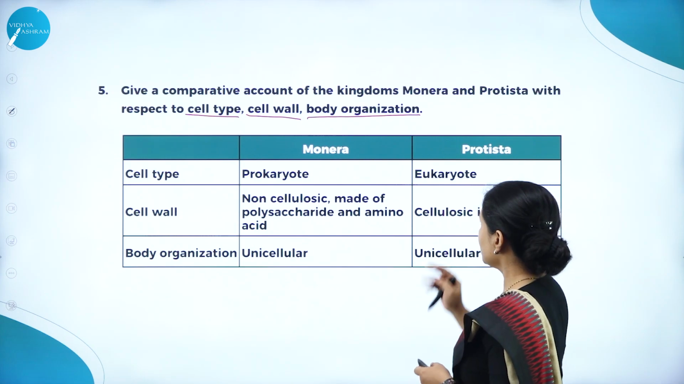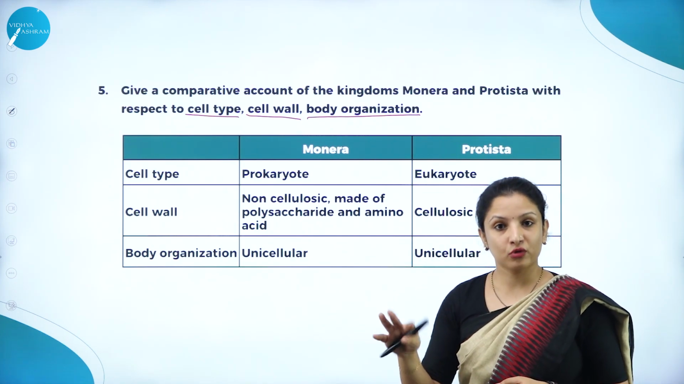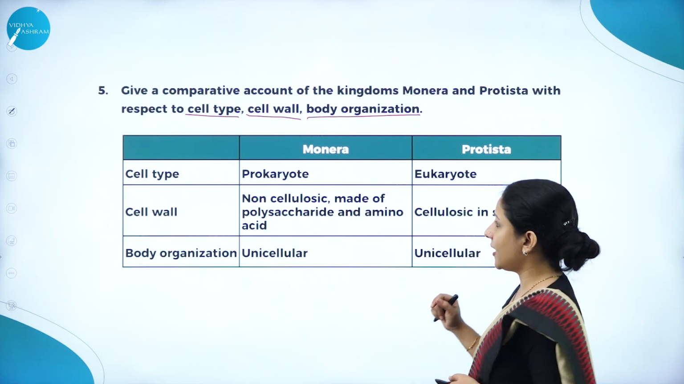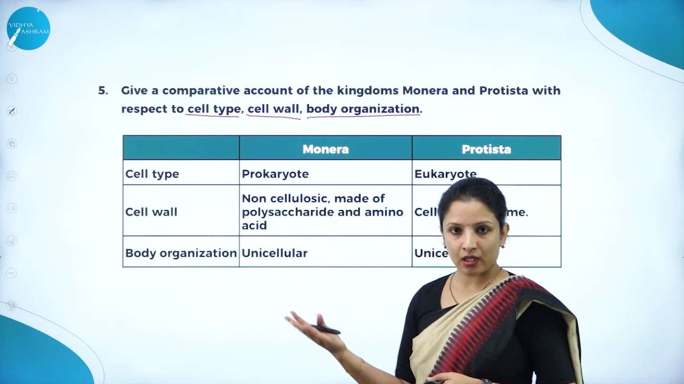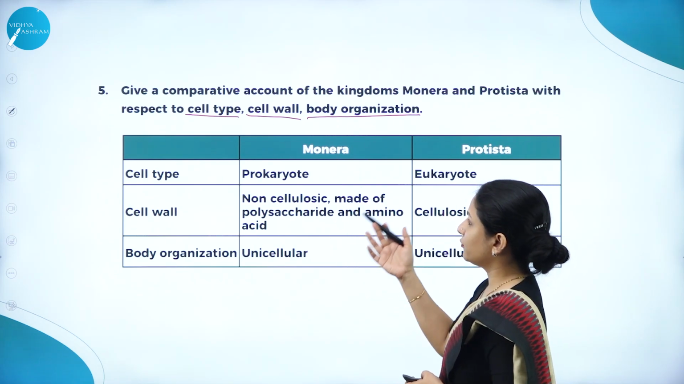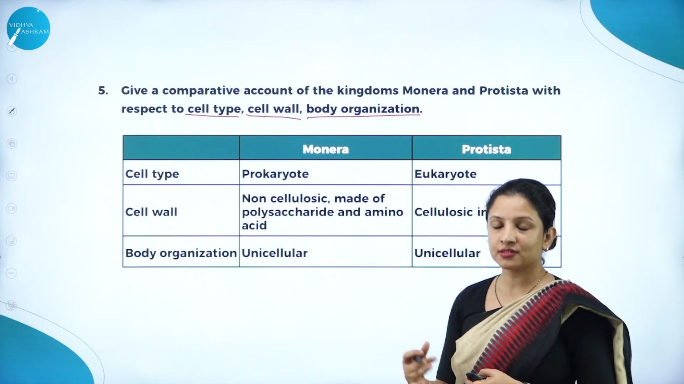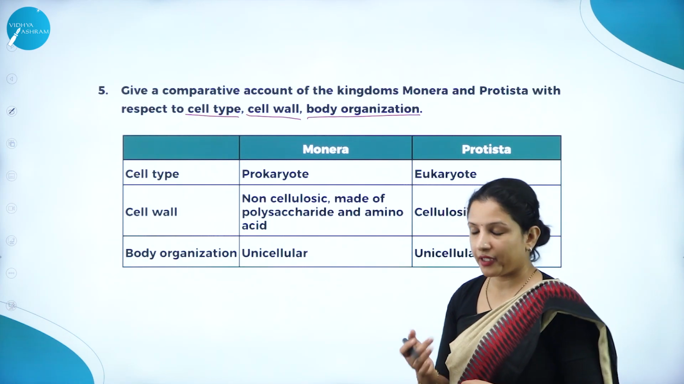So here, they have asked for Monera and Protista. They can ask for Protista and fungi, or Monera and fungi, like that also they can ask. Or in Plantae and Animalia, like that also they can ask. So here, cell type: prokaryote. Monera is a prokaryote. Why is it a prokaryote? Because they do not have a true nucleus, wherein the nucleus is not covered by a nuclear membrane.